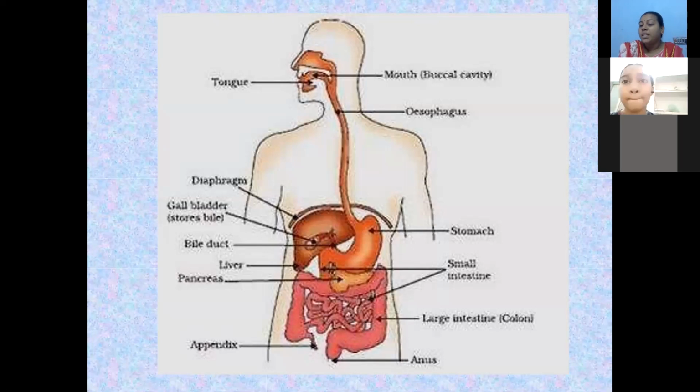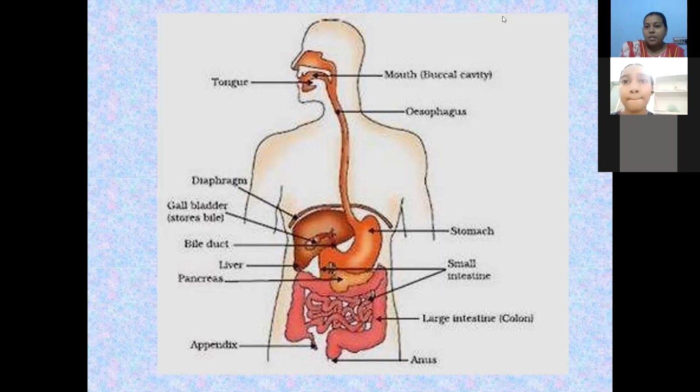The number of teeth for a human being is 32, 16 in the lower jaw and the remaining 16 in the upper jaw. The dental formula is 2123. So we can say 2 by 2, 1 by 1, 2 by 2, and 3 by 3. It indicates the number of teeth in the lower jaw as well as the upper jaw. Next, students,